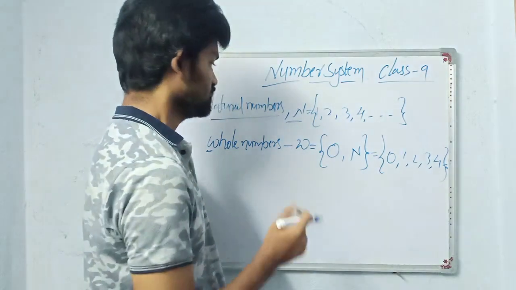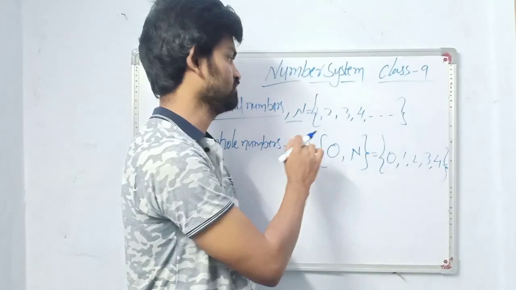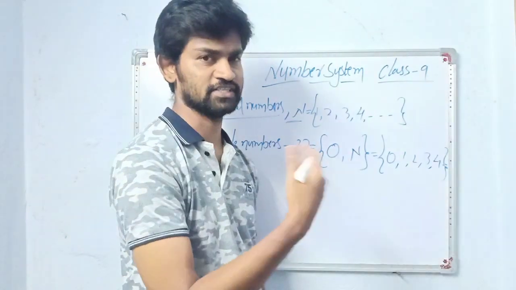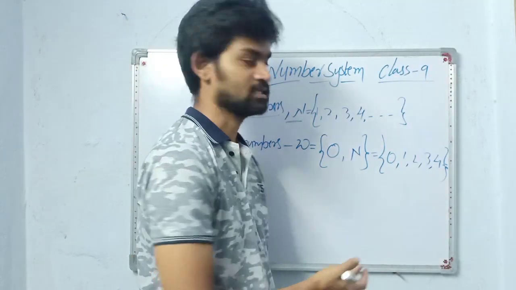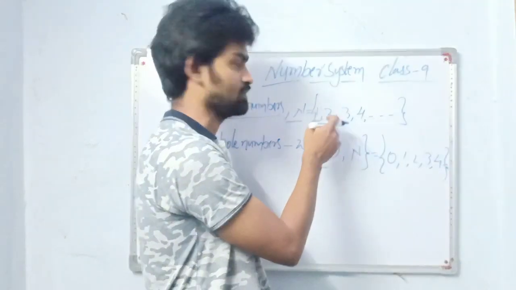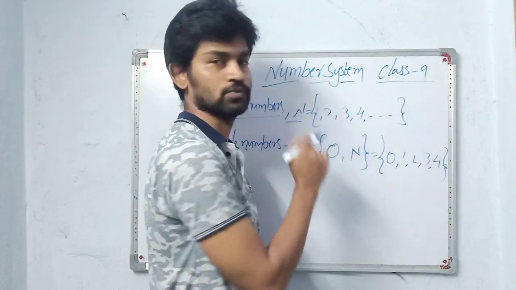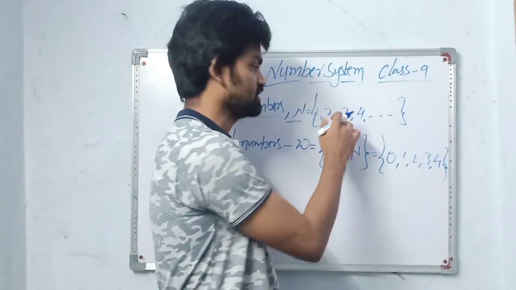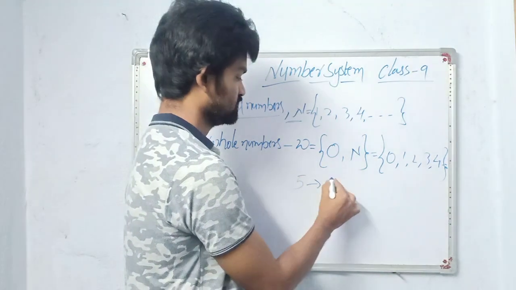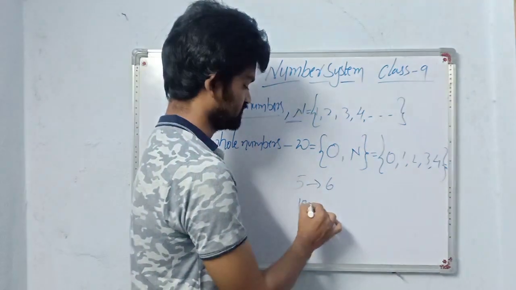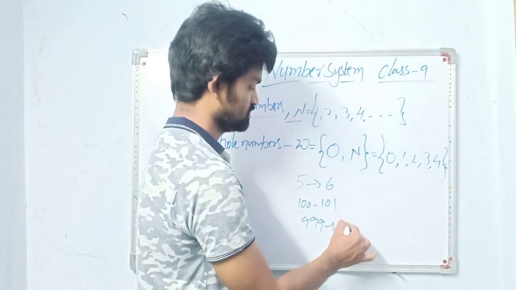Now we will discuss successor and predecessor also. What is the meaning of successor? It is the number which comes immediately next. 1's immediate next number is 2, 2's next is 3, 3's next is 4. So 1's successor is 2, 2's successor is 3, 3's successor is 4, 5's successor is 6, 100's successor is 101, 999's successor is 1000.